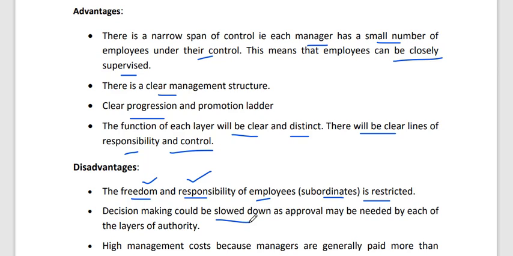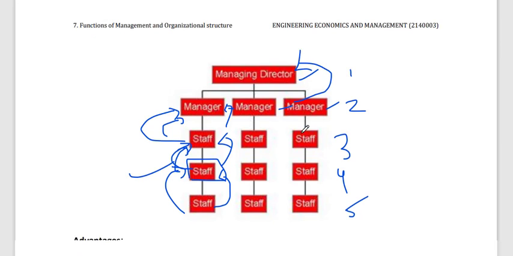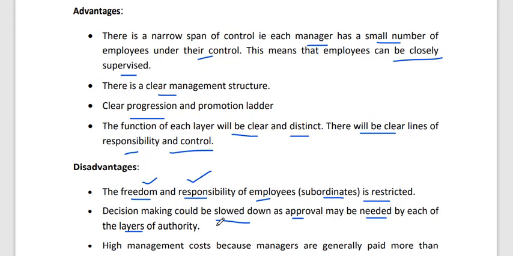Decision making could be slowed down as approval may be needed from each layer of authority. Let's say this staff has to make a new decision. They have to get approval from the staff, then approval from the manager, this manager has to get approval from all the 3 managers, then these 3 managers have to get approval from the managing director. So there will be a complication and decision making will be slowed down. Why? Because approval may be needed from other departments, other staff also, and then the owner or CEO also.